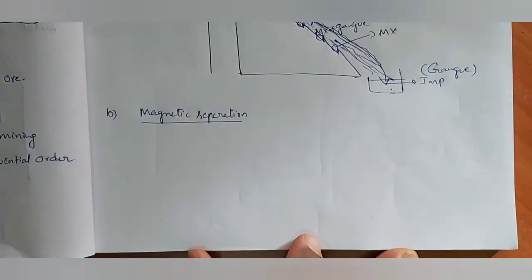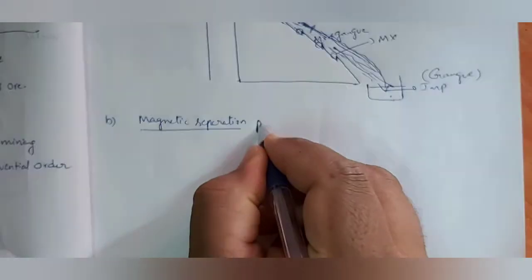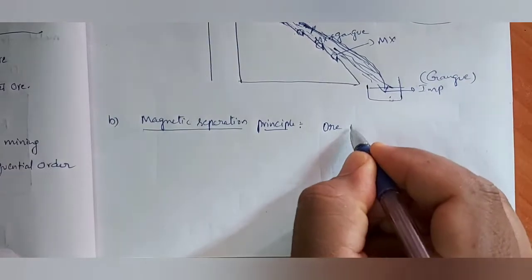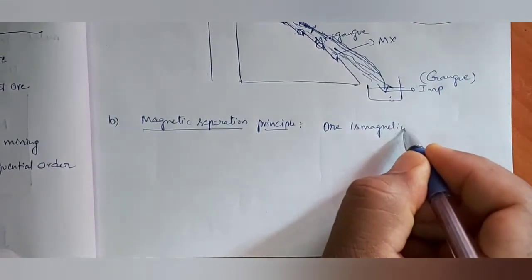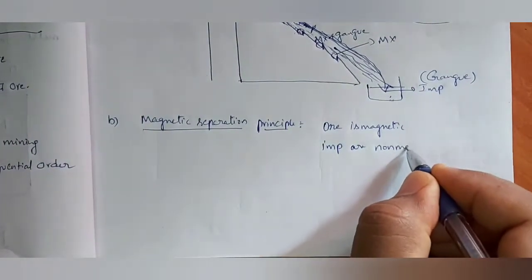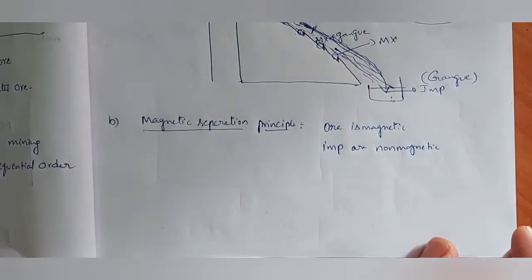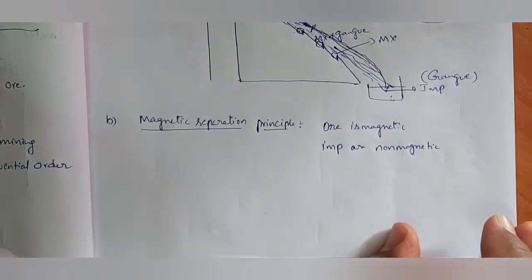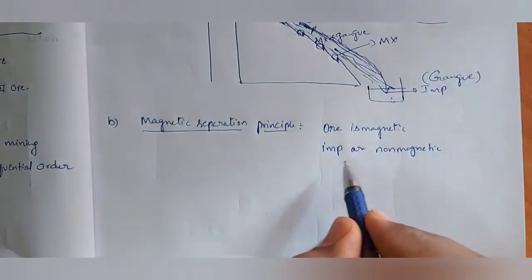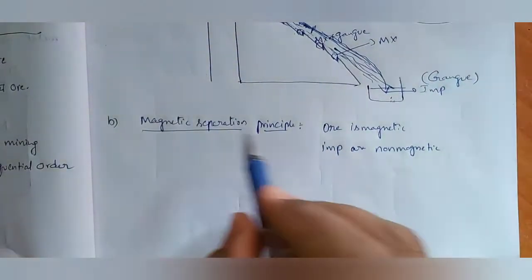Next one, B, is magnetic separation. Coming to this magnetic separation, the principle is: if the ore is magnetic and the impurities are non-magnetic, the ore plus impurities can be separated by the magnetic separation method.